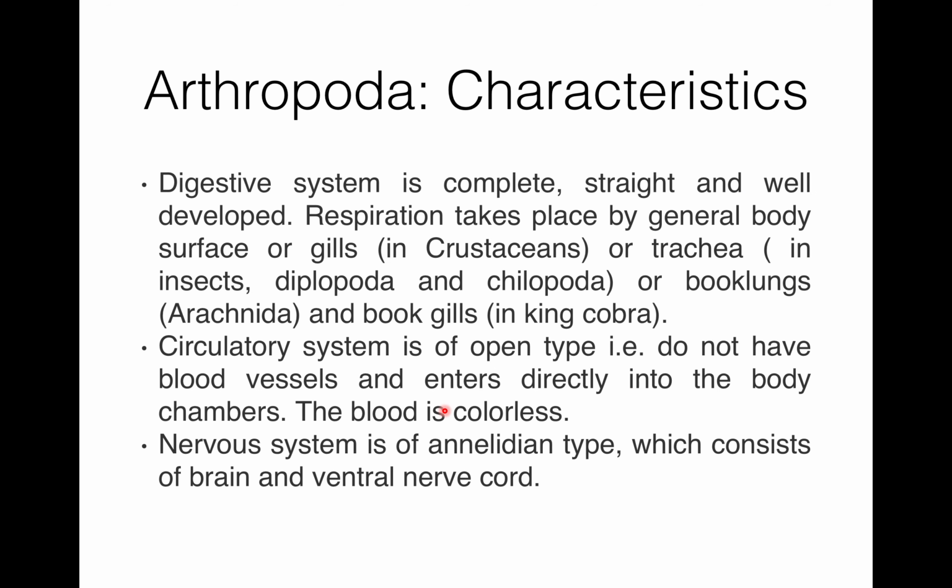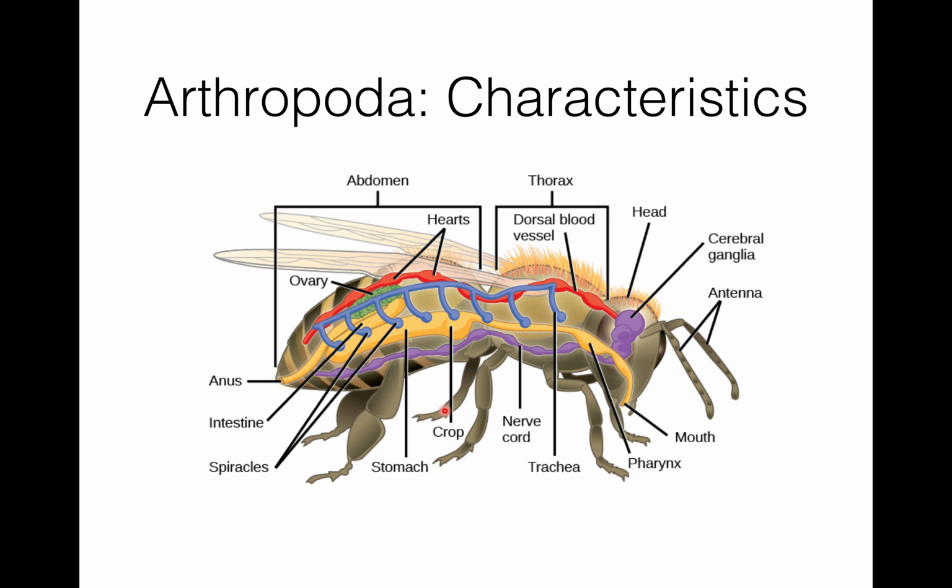Digestive system is complete, straight, and well developed. Respiration is by general body surface or gills in crustaceans, trachea in insects, diplopoda and chilopoda, book lungs in arachnida, and book gills in king crab. Circulatory system is of open type. Nervous system consists of brain and ventral nerve cord.